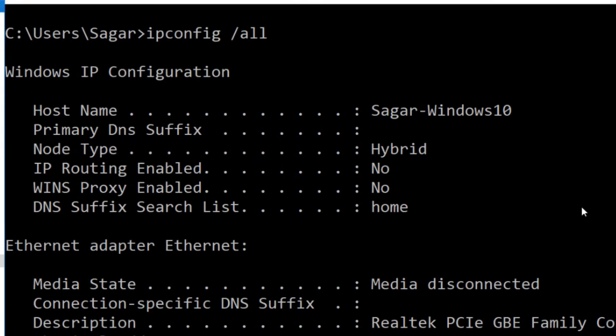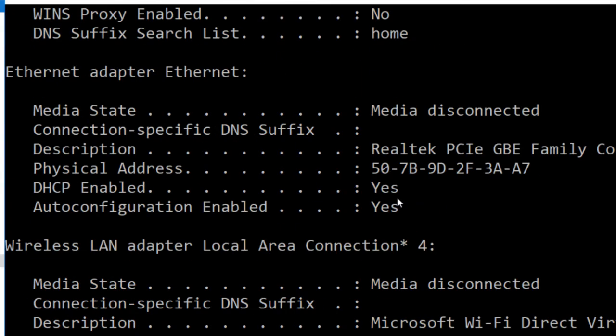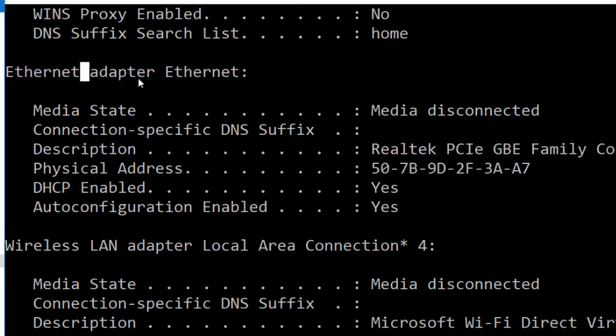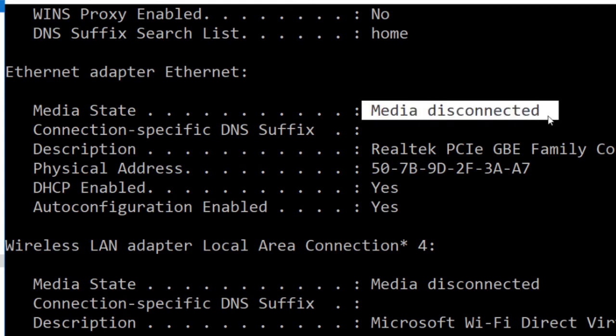So let us see what is printed. It prints the host name, then information like IP routing enabled or not, WINS proxy enabled or not, followed by Ethernet adapter Ethernet. My laptop has an Ethernet card, that is a network card, and a Wi-Fi card as well. So this information is related to that Ethernet adapter. Right now you can see that the media state is disconnected. It means that I am not connected to the internet through the Ethernet adapter or Ethernet cable.